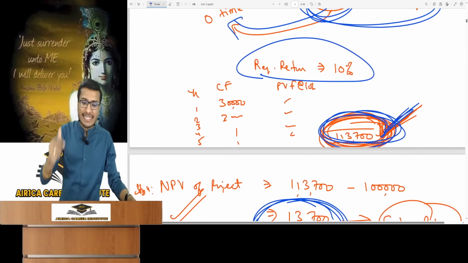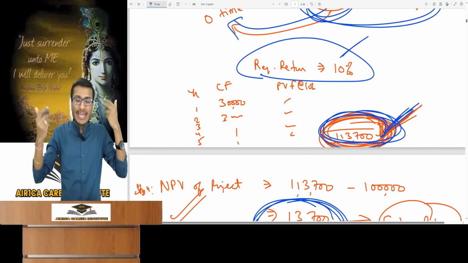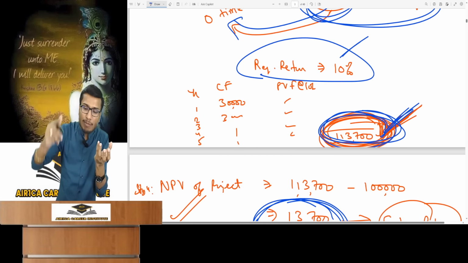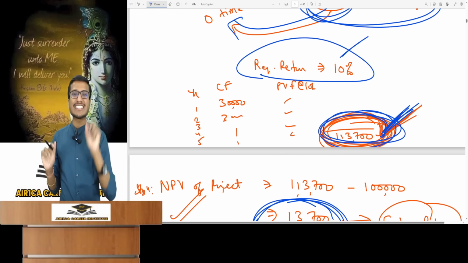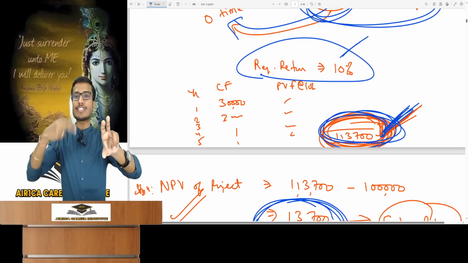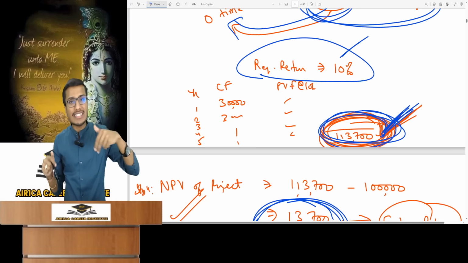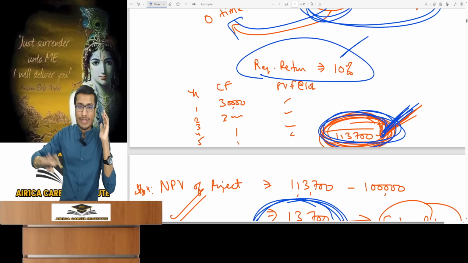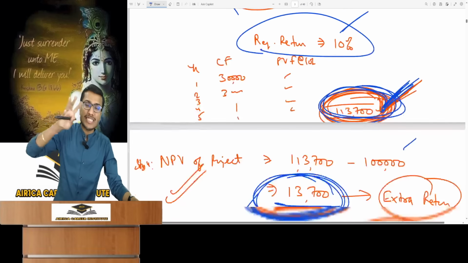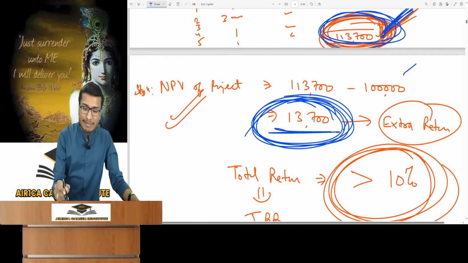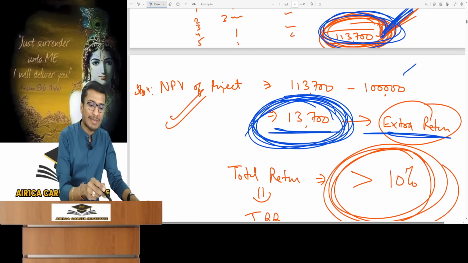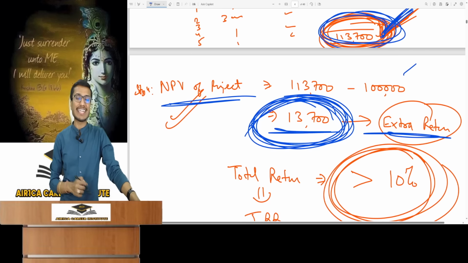You needed a 10% required return from this project. And so, based on that 10% return, you should have invested about 113,700 rupees, as this was indeed the fair value of that machine. Meaning if you invest 113,700, you will get a 10% return. So a 10% return is being received and I'm only investing 1 lakh. That means I'm getting an extra return of 13,700 from this project. This project is giving an extra return of 13,700. This is the meaning of NPV, net present value.